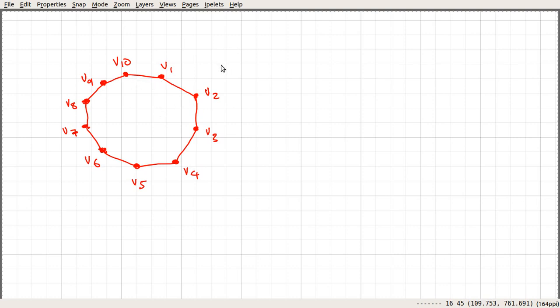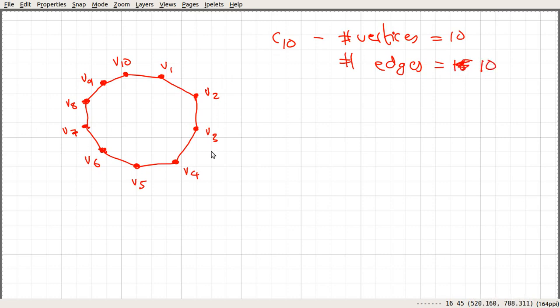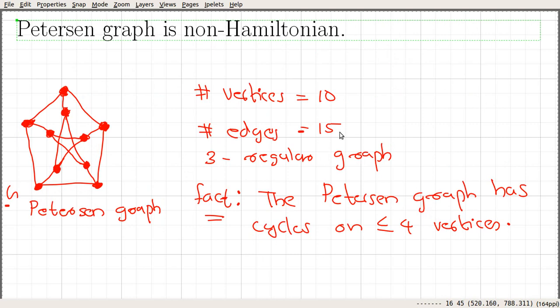In this C10, the number of vertices is 10 and the number of edges is also 10, but the Petersen graph has 15 edges, so we need to add 5 more edges.